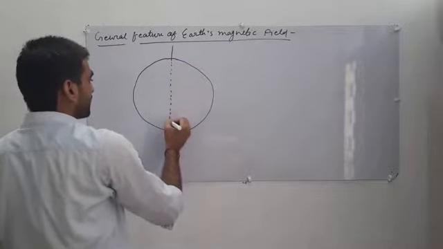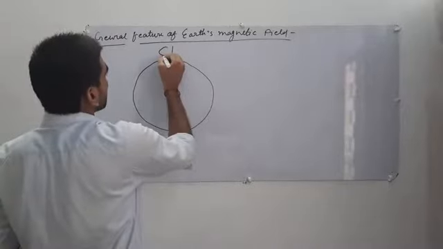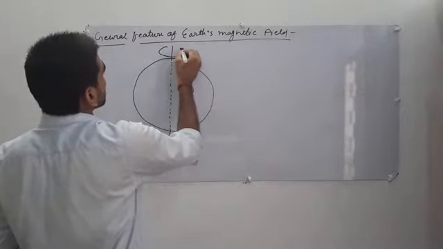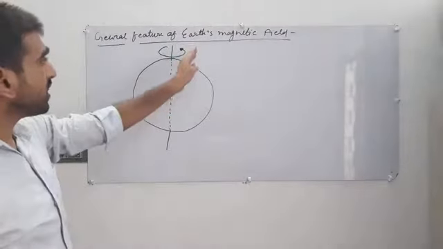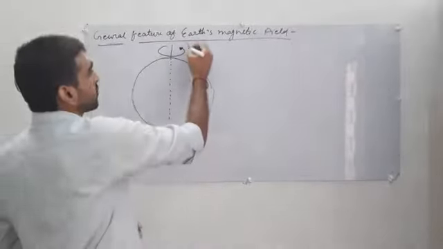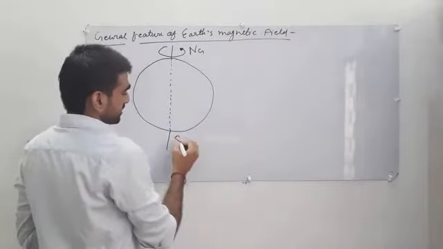Or we can also say that the rotational axis of earth has its geographical poles. That means this pole is NG and this pole is SG.